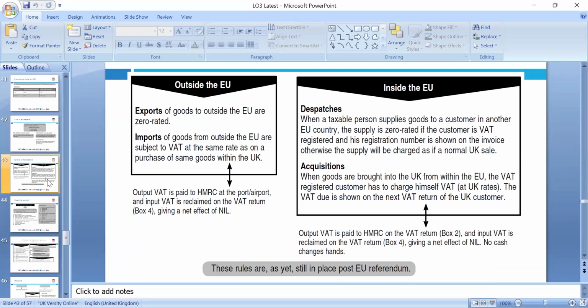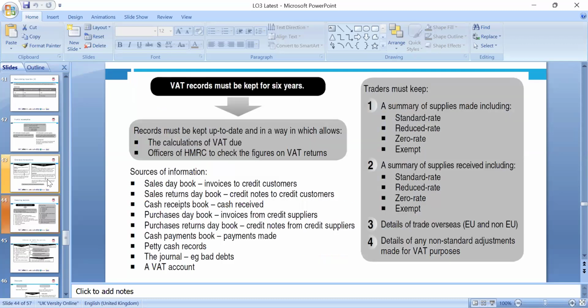So exports and imports, please. All the goods outside the EU, we use export. Yes, zero rated, and imports from outside the EU are at the same rate as on the purchase of the same within the UK. That applies. Dispatches and acquisitions, the words used to be within the EU. If you registered within the EU, both buyer and seller, you were not supposed to pay VAT, but now the rules have changed, so we have to look around these perspectives.